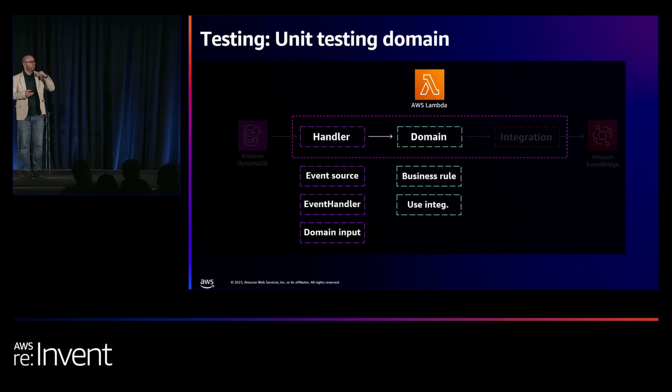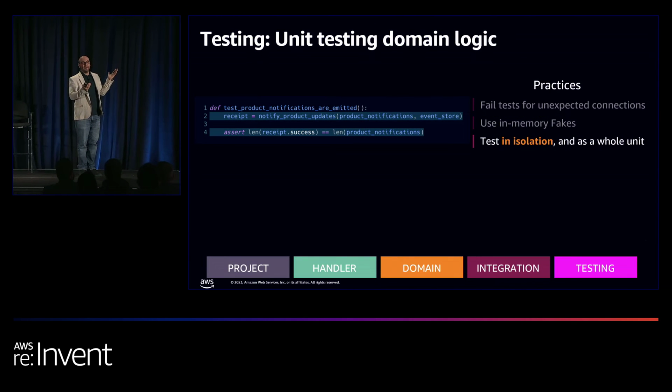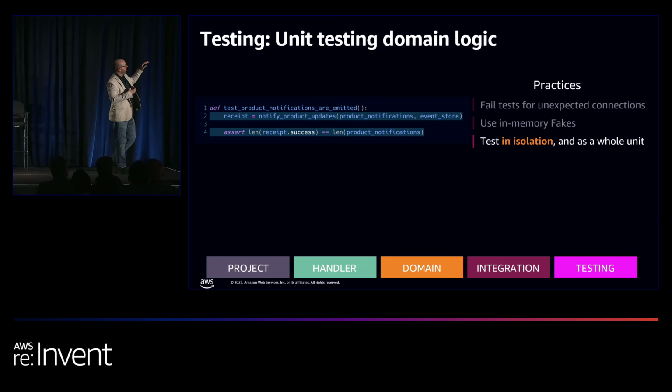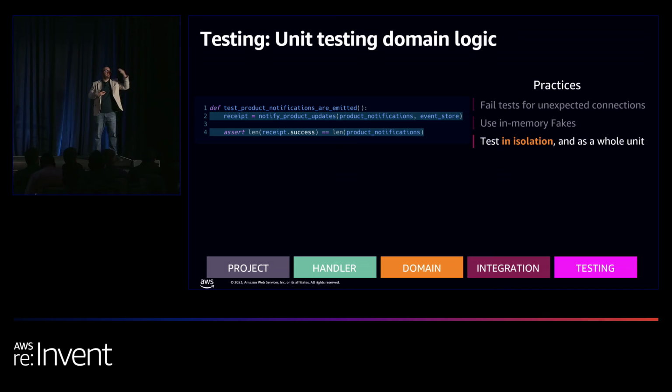Inside the domain, we want to test our business rule and if it actually uses the integration. The interesting piece now about this dependency is that our test just becomes one line. All we're trying to test is that our domain's notify product updates is using our fake event handler, and is actually creating this event receipt that I told you before. The domain should call this integration and return a receipt that an event was successful or failed.